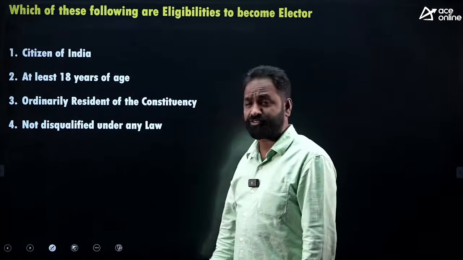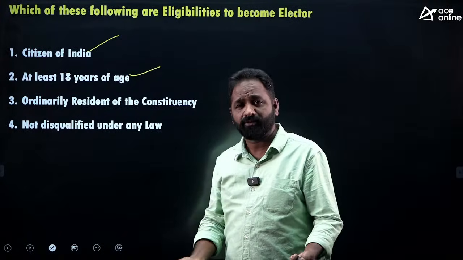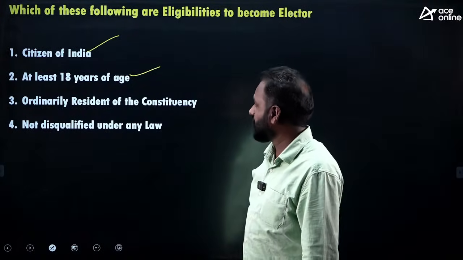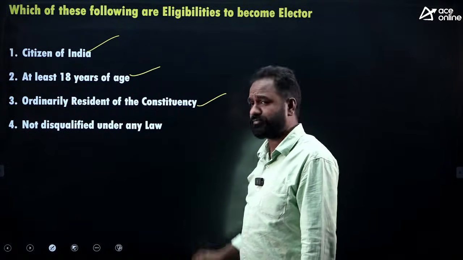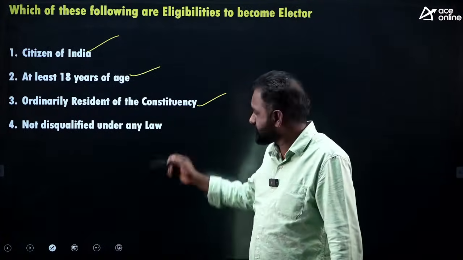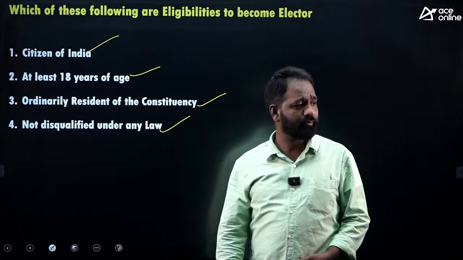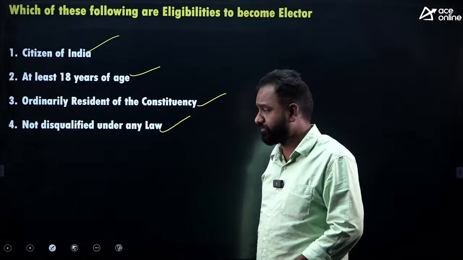Citizen of India, of course, right? At least 18 years of age, of course, yes, you should have 18 years, right? Ordinary resident of the constituency, yes, of course. Not disqualified under any law, of course, yes, all are true. So if you want to become an eligible voter in India, these things you have to follow.